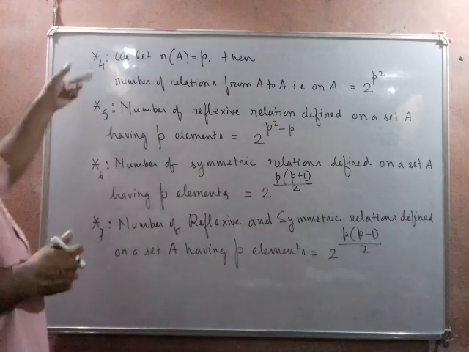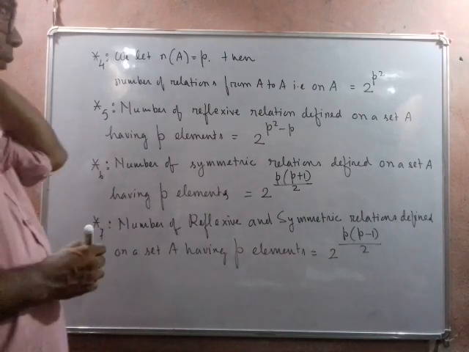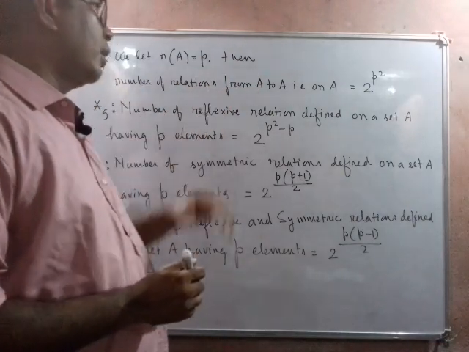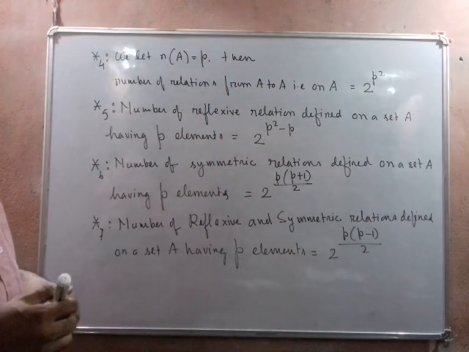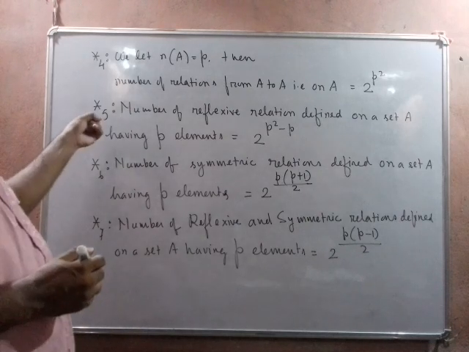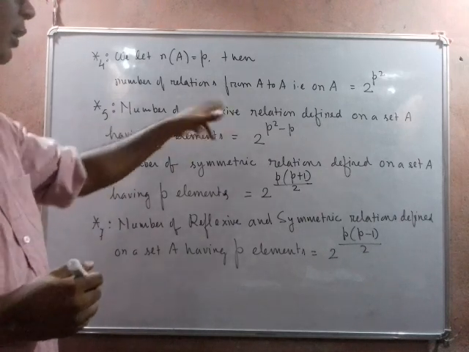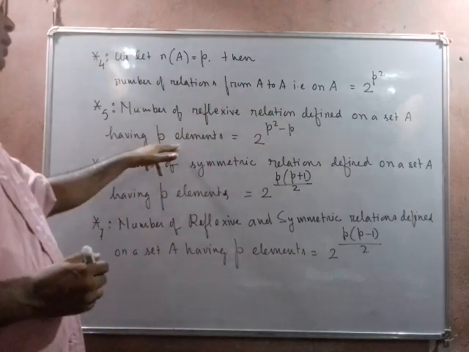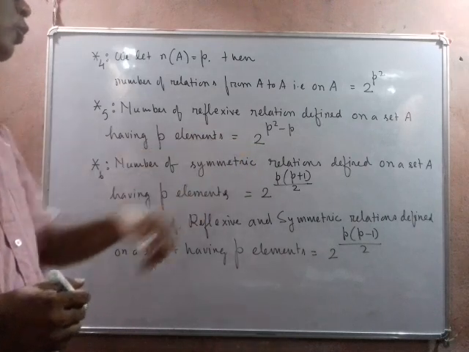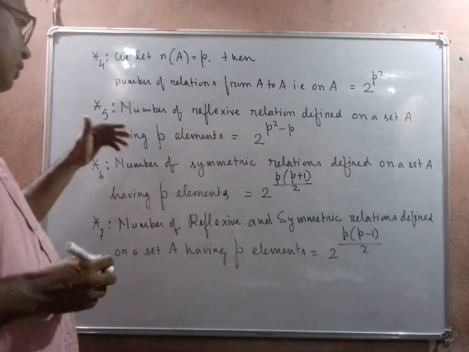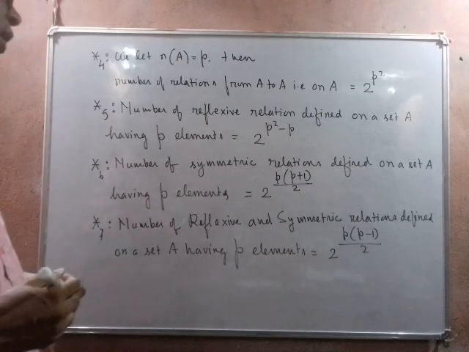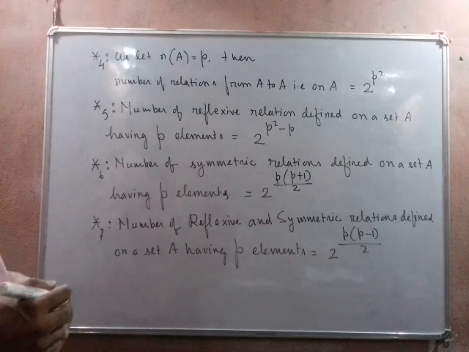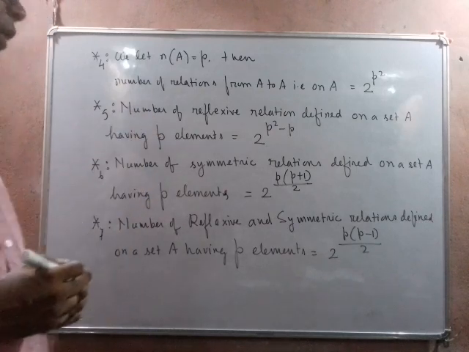So the next point is number 4. If the total number of elements in a given set A is P, then the number of relations from A to A, that is on the set A, is 2 to the power P squared. Then point number 5, the number of reflexive relations defined on a set A having P elements is equal to 2 to the power P squared minus P. Similarly, the number of symmetric relations defined on a set A having P elements is equal to 2 to the power P into P plus 1 divided by 2.